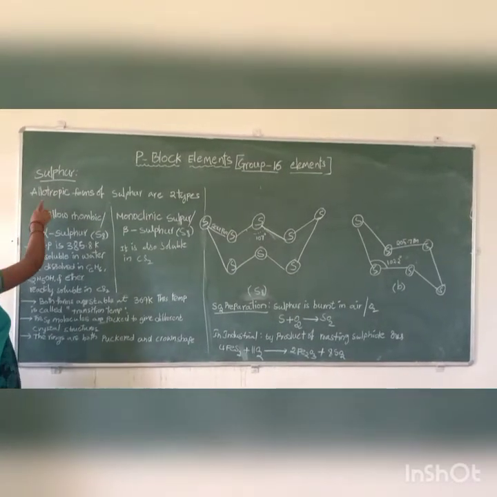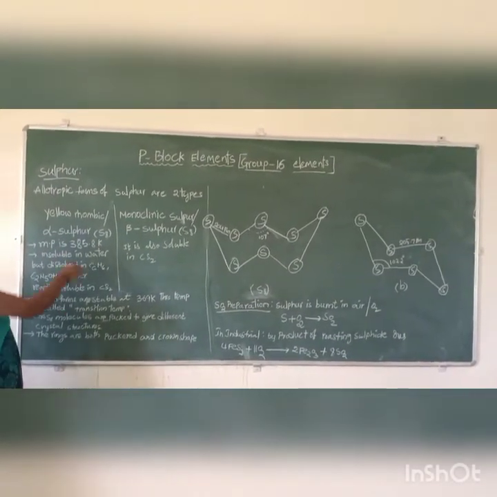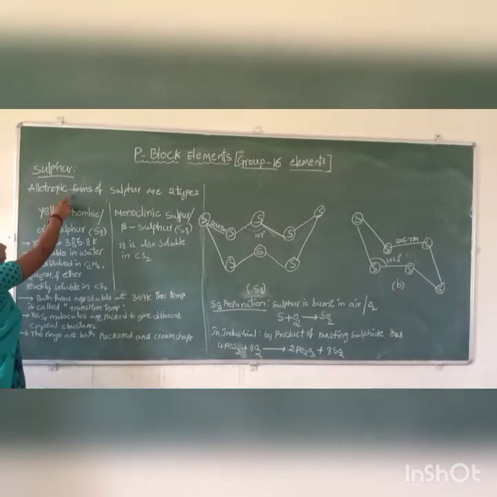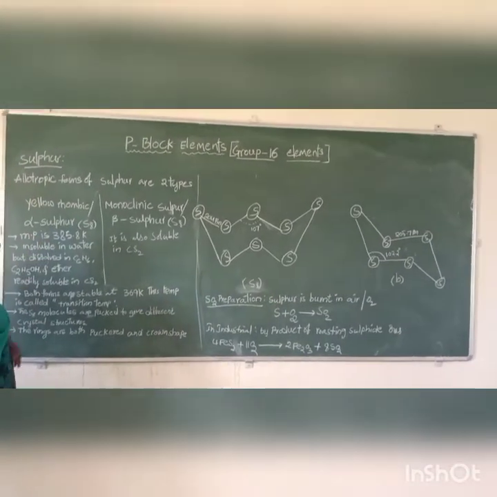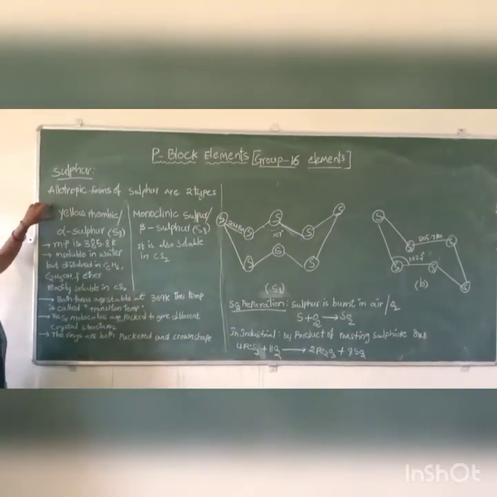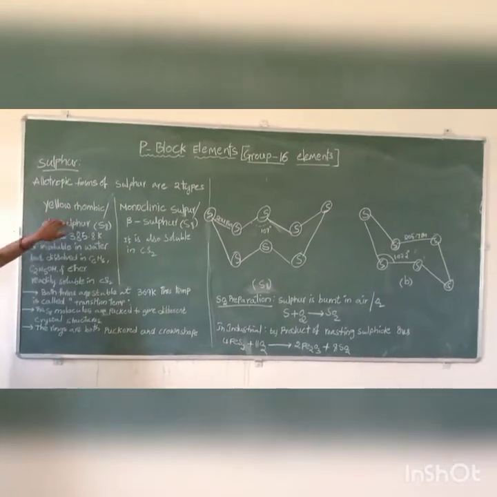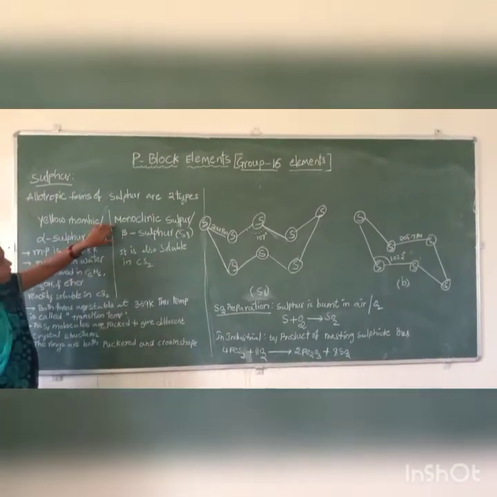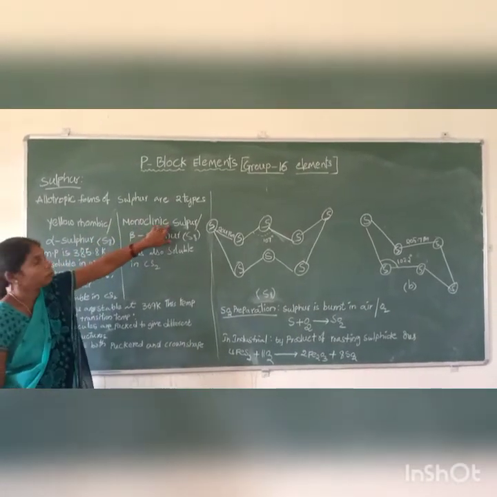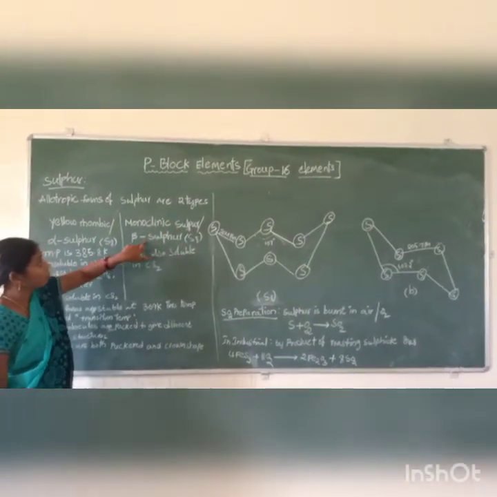Sulfur. Allotropic forms of sulfur. Numerous allotropes are present in sulfur. There are 2 important types. One is yellow rhombic sulfur, or alpha sulfur. And the second one is monoclinic sulfur, or beta sulfur.